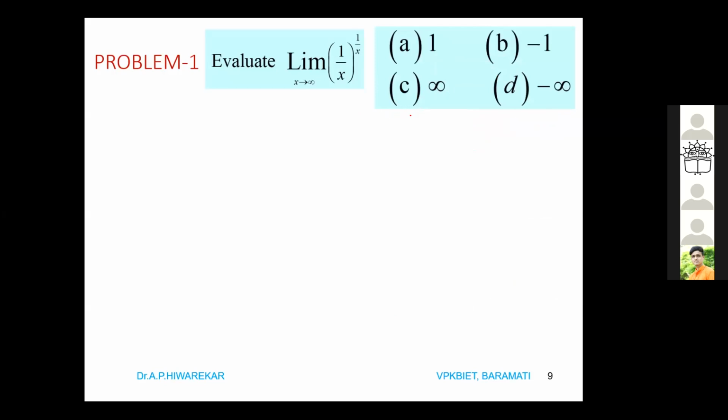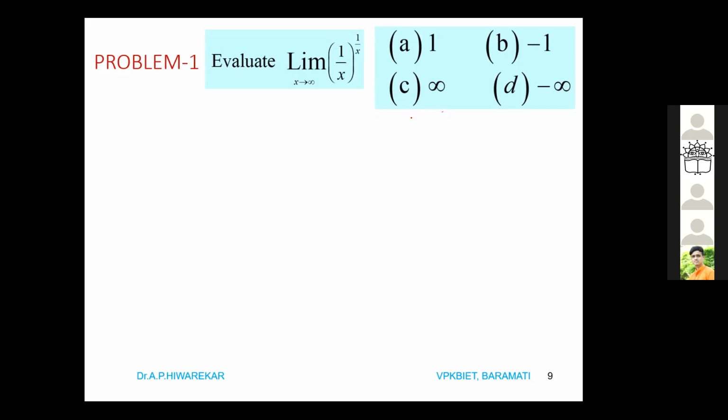The question you just read is: limit of 1 by x power 1 by x as x tends to infinity. The options are 1, minus 1, infinity, minus infinity. At the beginning, do not worry about the speed. There are 2 important things for success in the GATE examination: one is accuracy, and then speed.